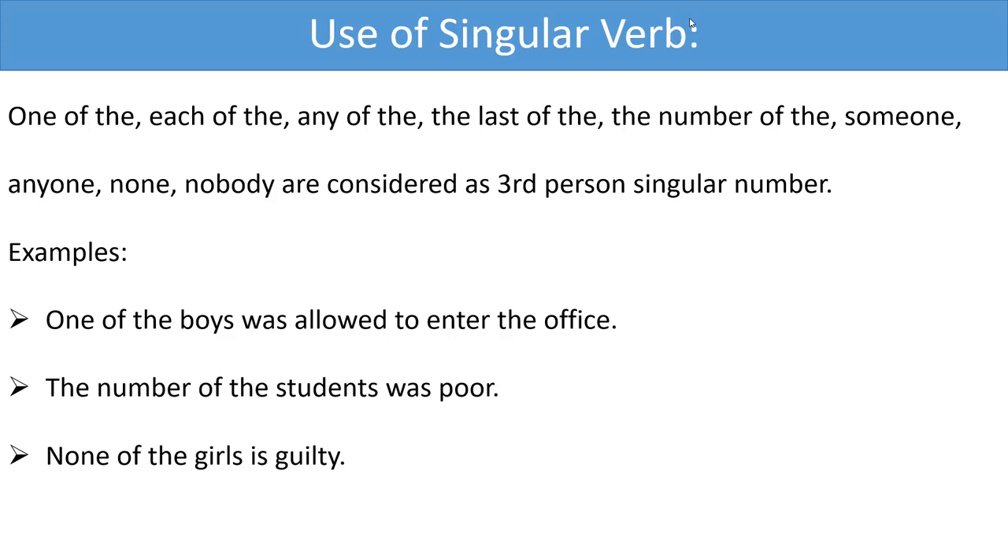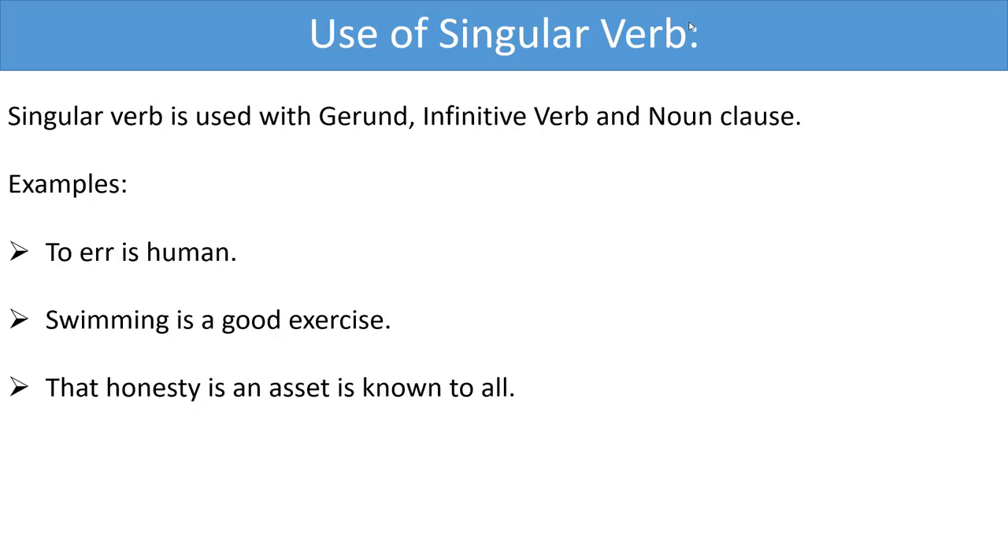The number of the students was poor. Here, our subject is the number, not the students. None of the girls is guilty. Not all the girls are guilty, only কেউই ছিল না দোষী, সুতরাং আমরা এখানে ব্যবহার করব is, কেউই not.